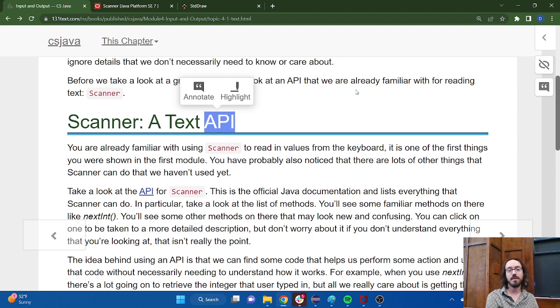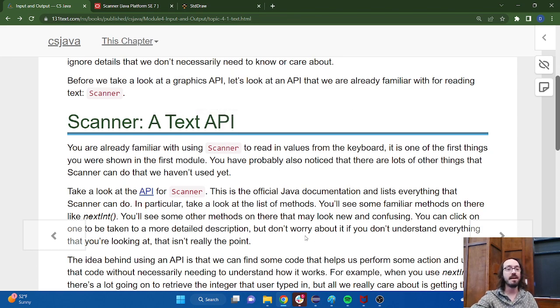How does Scanner tell which keys are pressed? How does Scanner know that the enter key has been pressed? I don't know. I've been using it for a long time, and it's not really relevant to me, right? I know that it does what it does, and so as a programmer, I know that anytime I need to get input from my users, I can use Scanner to help me do that.